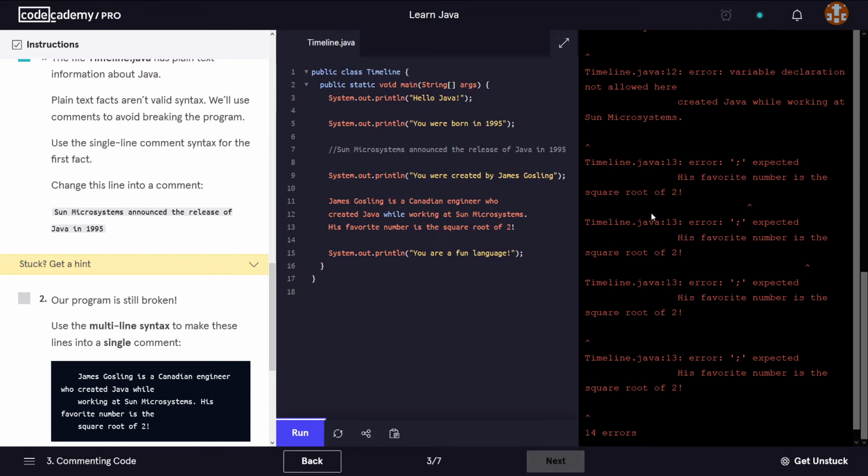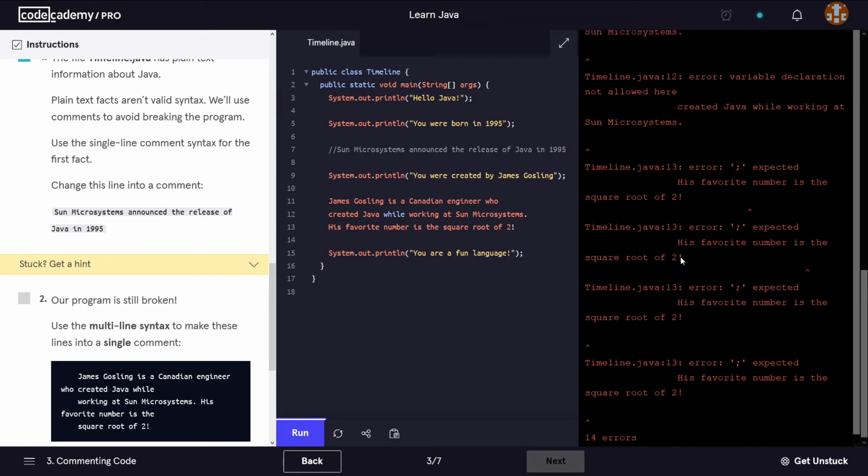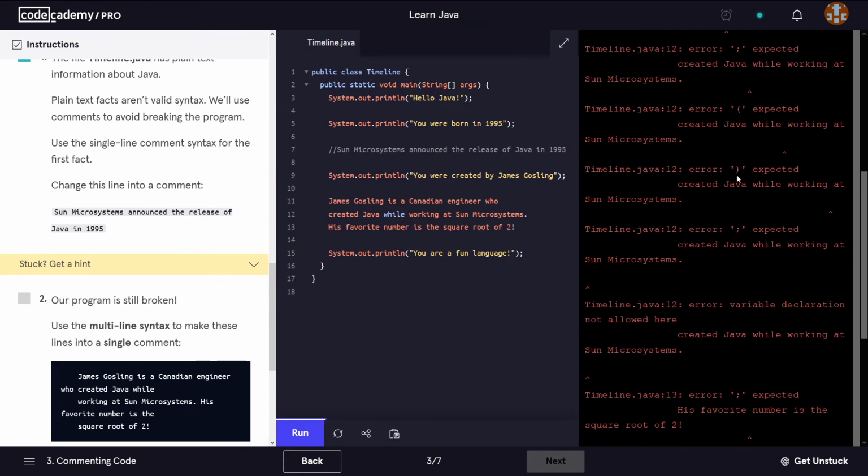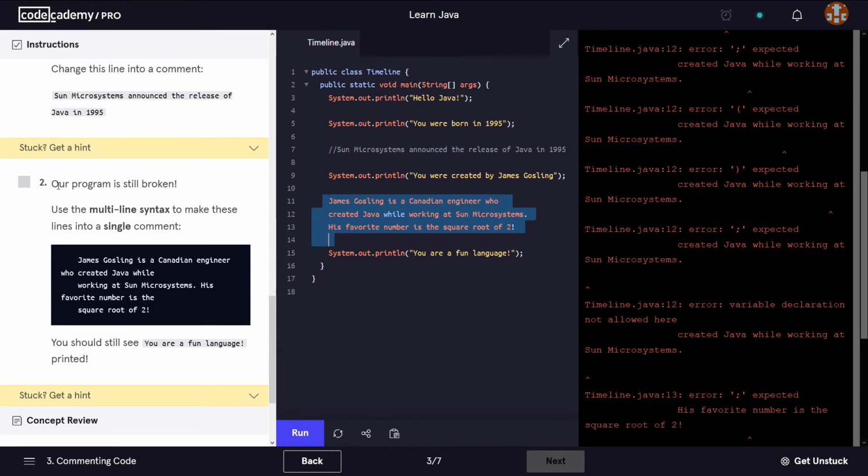Okay, and of course we're gonna get some sort of an error, because as you can see we still have a comment here, which if we have a look at the second instruction, it says our program is still broken.